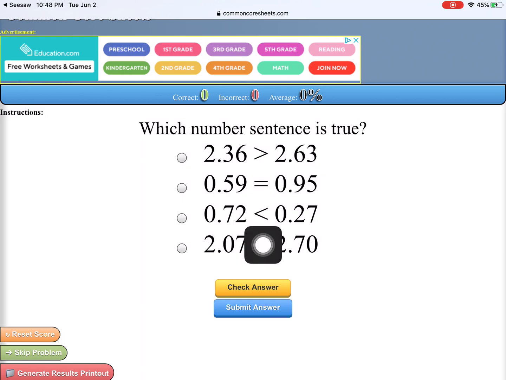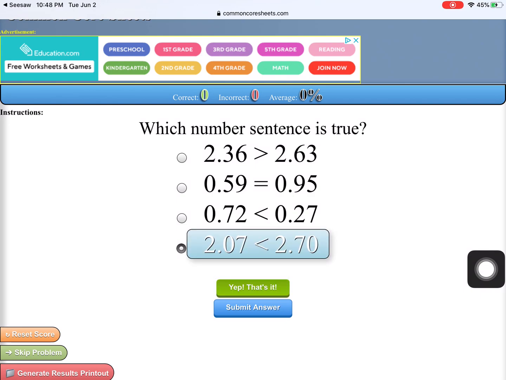72 hundredths is less than 27 hundredths. Well, I go 0 and 0 the same. 7 is more than 2, so no, that is not true. Go to the next one. 2 and 7 hundredths is less than 2 and 70 hundredths. Let's see. 2 and 2 are the same. 0 is less than 7, so yes, that one is true.